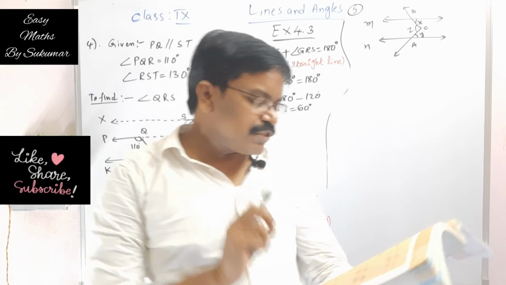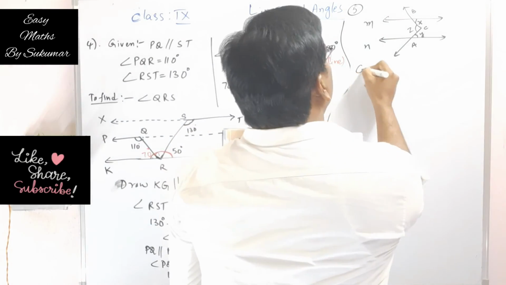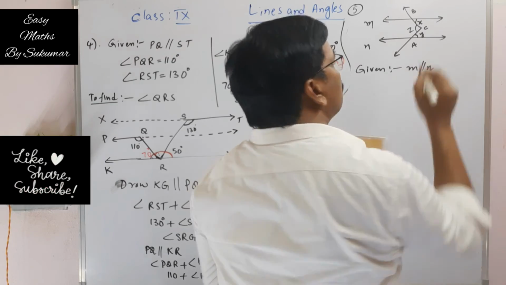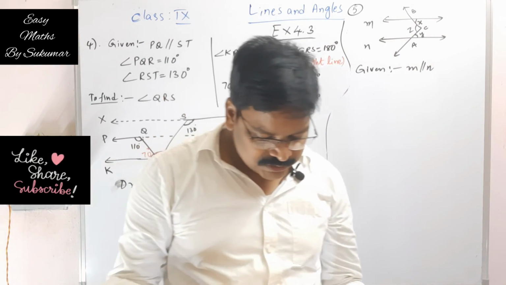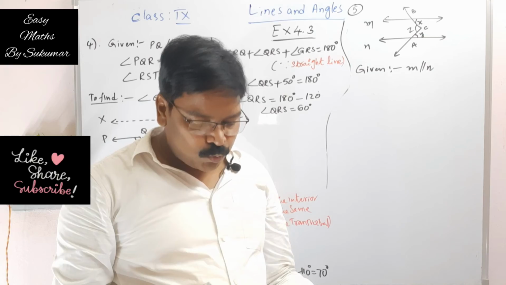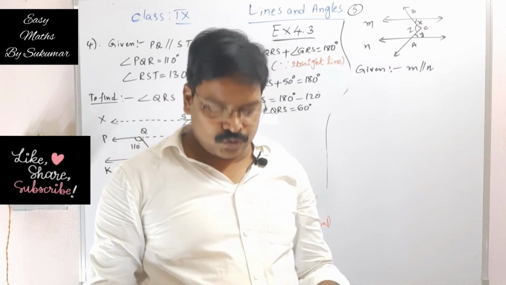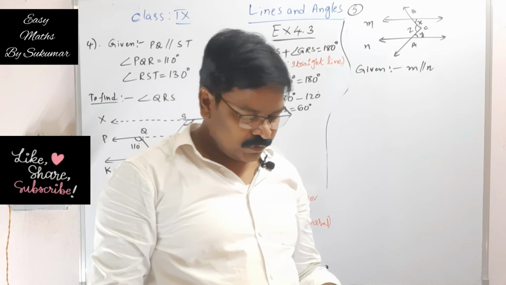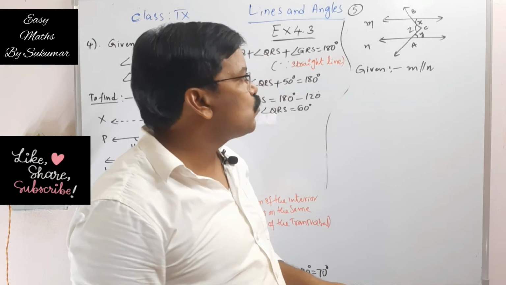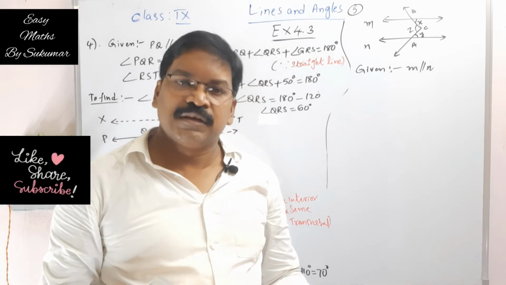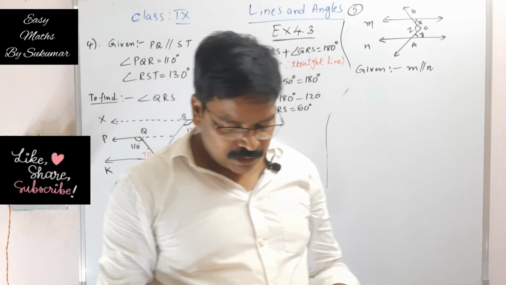See my dear students, in the adjacent figure given, m is parallel to n, and A, B are any two points here, this is A and this is B, on small m and small n respectively. They are points on the two straight lines m and n, which are of course parallel to each other.